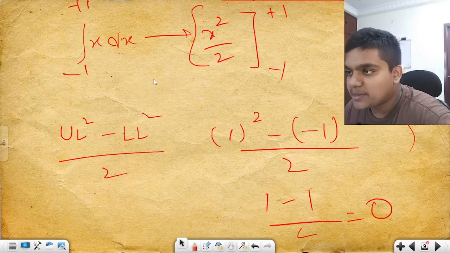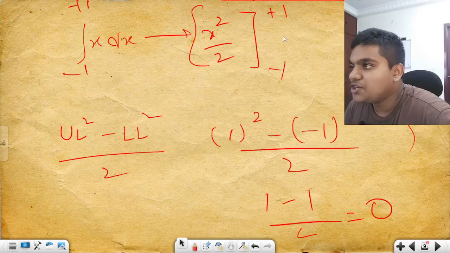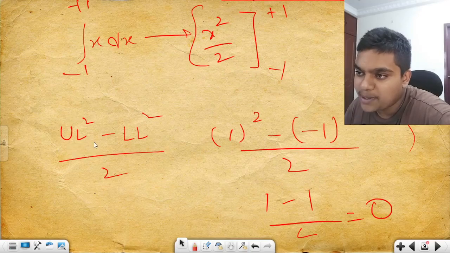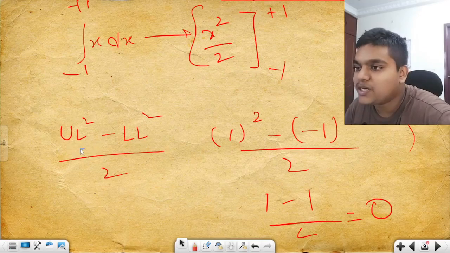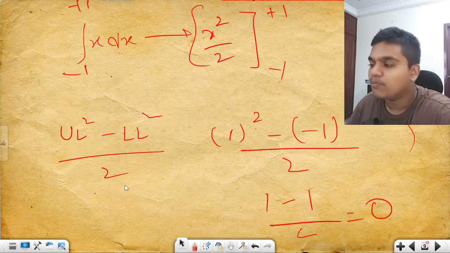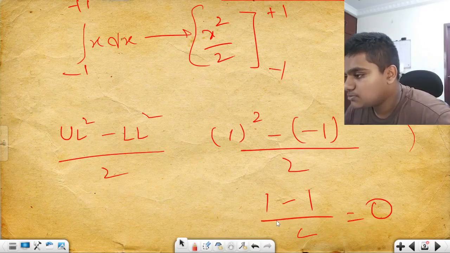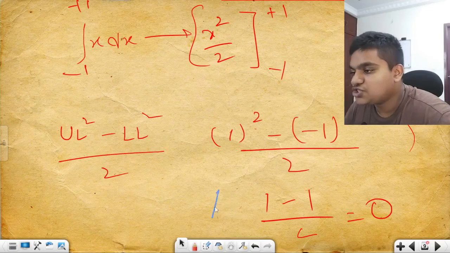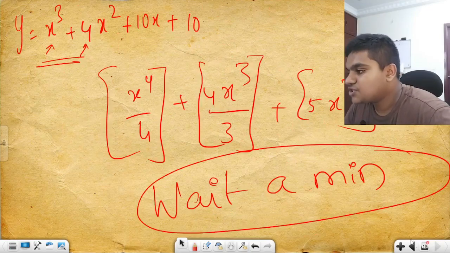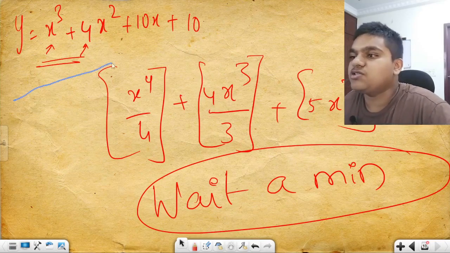See, if limits are given, you first integrate it as a normal equation, then place the limits in square brackets, do the square of the upper limit, then the square of the lower limit, subtract them and divide by 2. After that you will be finding your integration result.